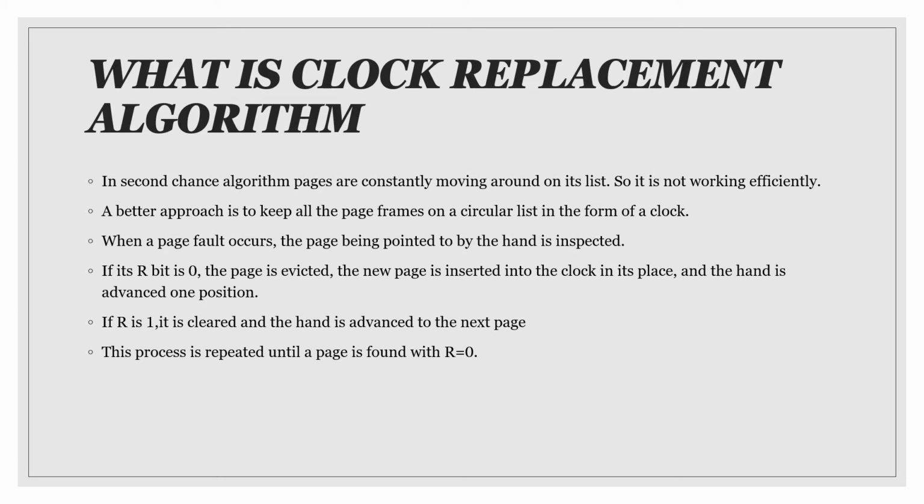The other condition, if R is 1, it is cleared and the hand is advanced to the next page. This process is repeated until a page is found with R equal to 0. So let's continue with the example.